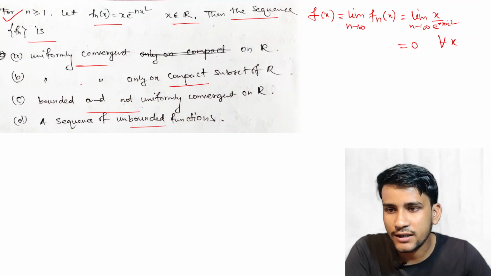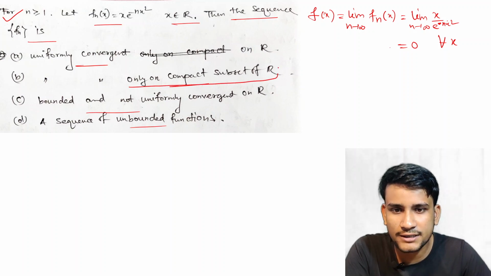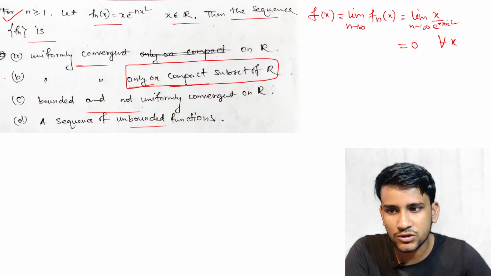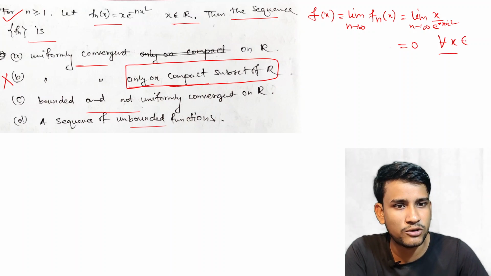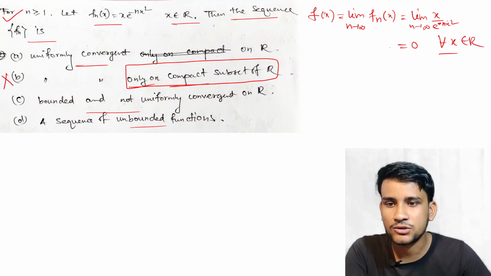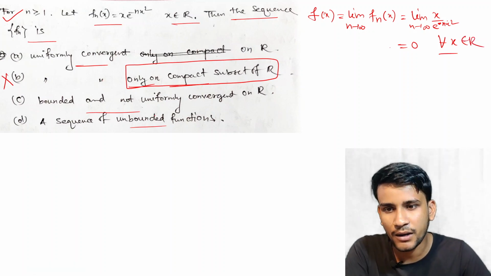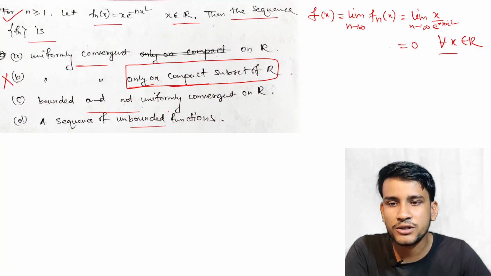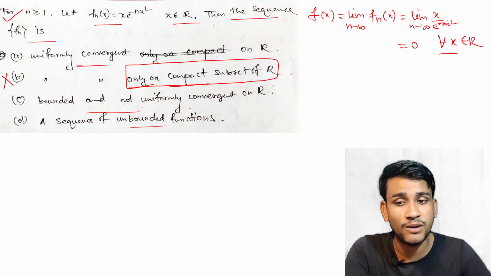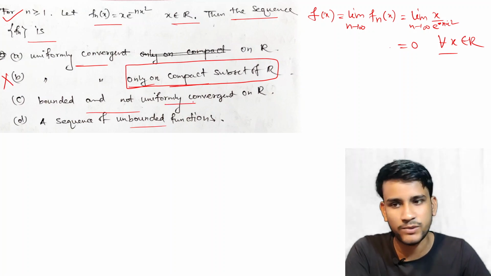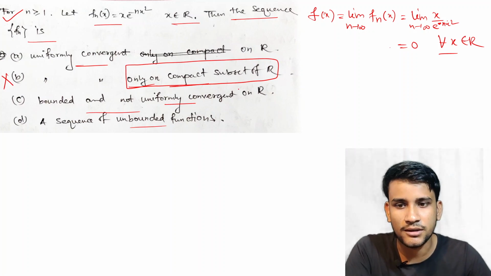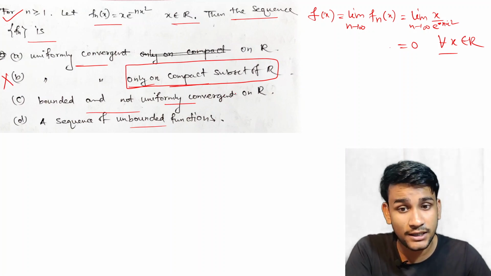Option B says that it is convergent only on compact subsets of R. No, this is not correct, because it is for all x belongs to R. Clear? So we can discard option B. Bounded and not uniformly convergent: if this is uniformly convergent, then obviously it is bounded, so we do not discard this option now.